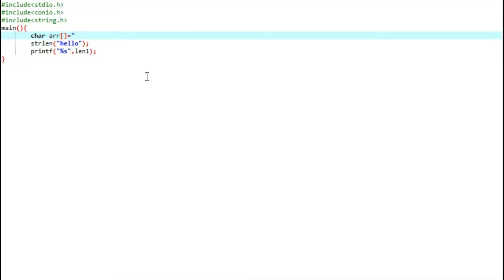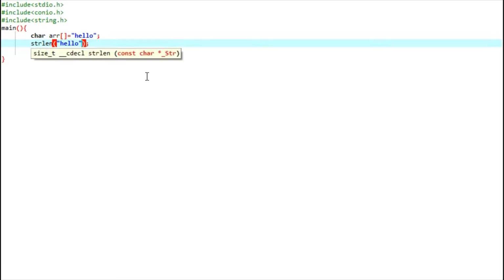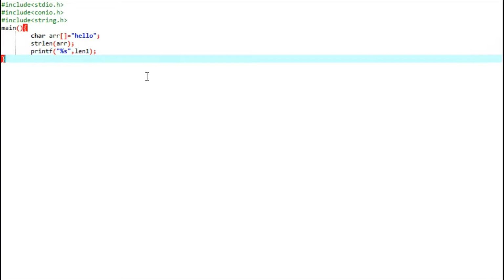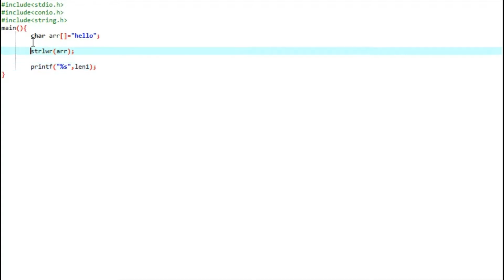Initialize the array with HELLO, pass that array to the function, and change the name of the function. What was the name of the function? LWR, lowercase. So this function will change the string from uppercase to lowercase.